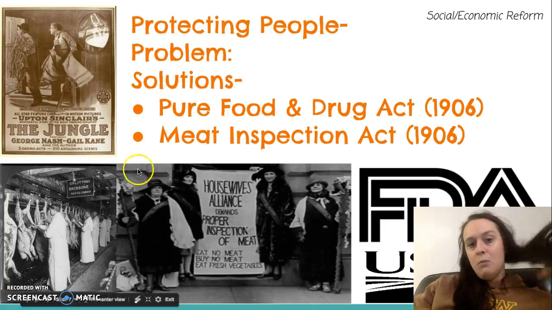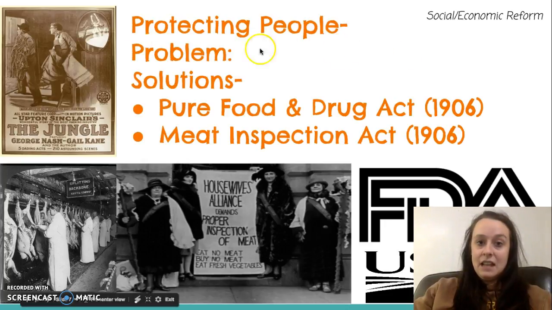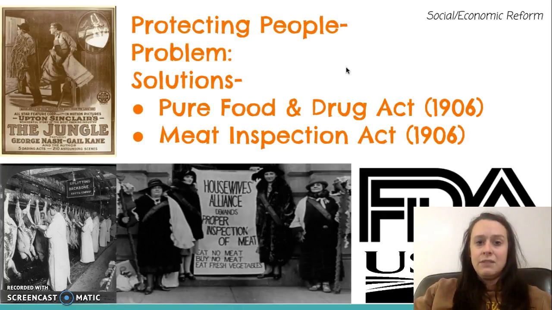So the problem was no regulation in these companies. The government didn't oversee any of the factories, and that resulted in a lot of really negative and unsafe products for consumers. The solutions were the Pure Food and Drug Act and the Meat Inspection Act of 1906. What this did was allow the government to regulate and oversee food and drug manufacturing and sales, as well as meat manufacturing and sales, to make sure that people were getting products that were safe for them.